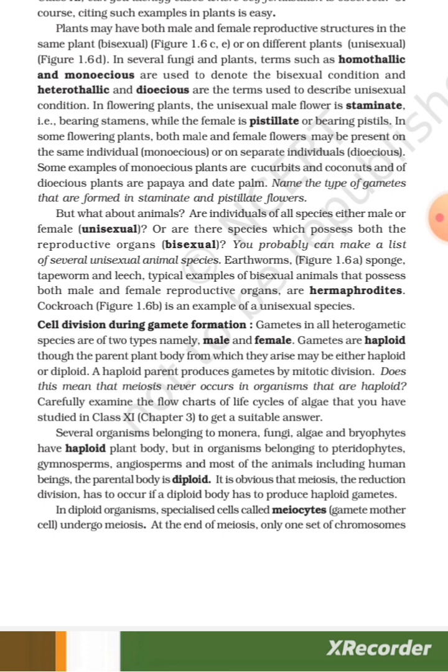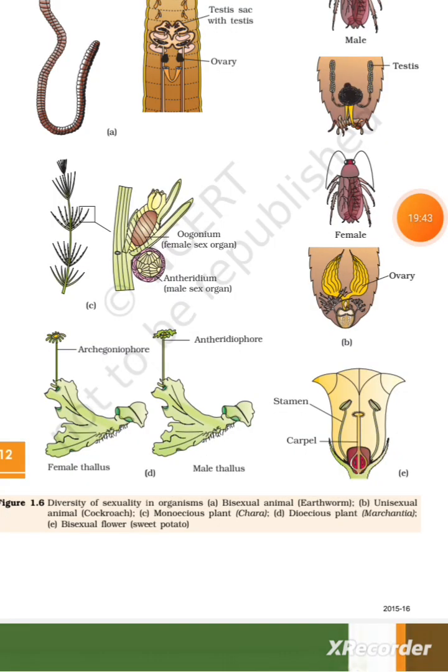It is obvious that meiosis, the reduction division, has to occur if a diploid body has to produce haploid gametes. In diploid organisms, specialized cells called meiocytes, gamete mother cells, undergo meiosis. At the end of meiosis, only one set of chromosomes. Figure 1.6, diversity of sexuality in organisms. A. Bisexual animals, earthworm. B. Unisexual animals, cockroach. C.